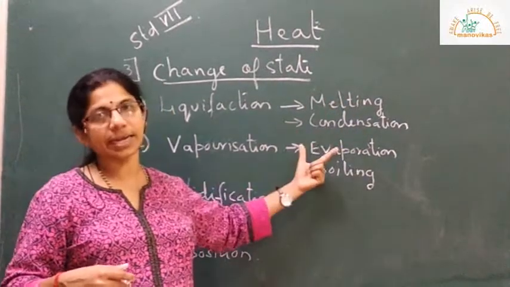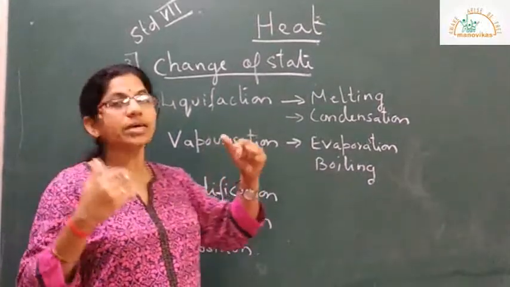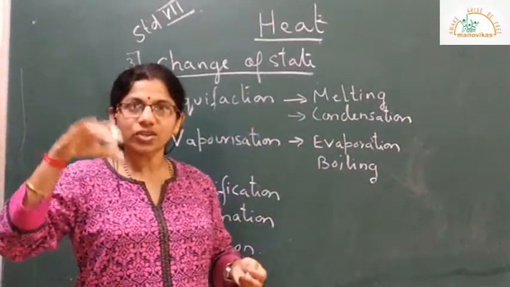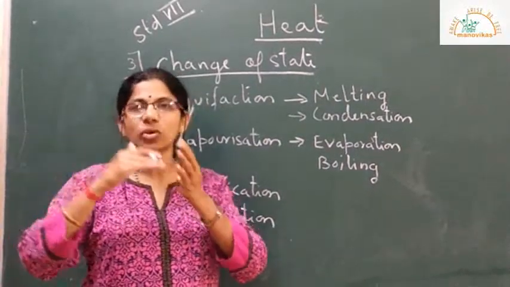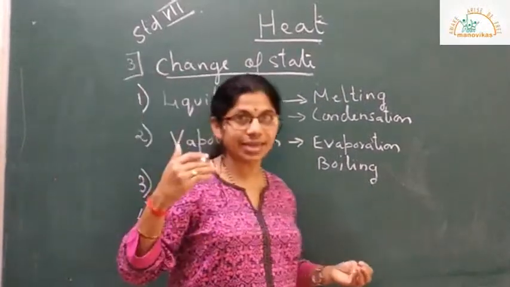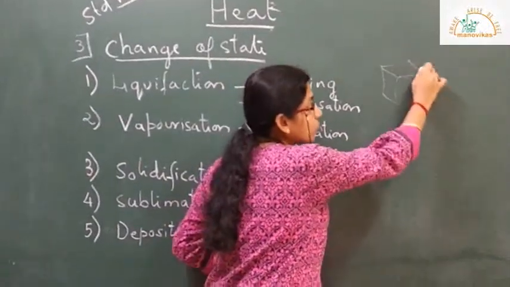What is melting? Melting is a process in which a solid, on application of heat, changes its state and goes to liquid state. What exactly happens here? Suppose this is a solid.